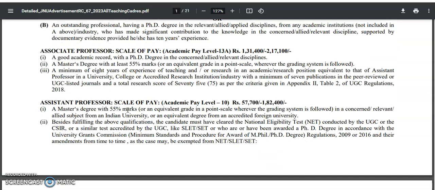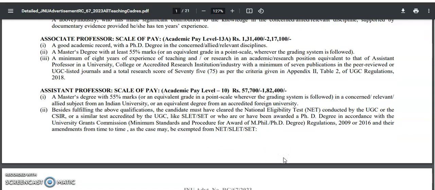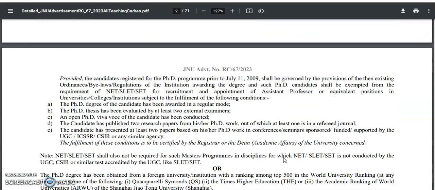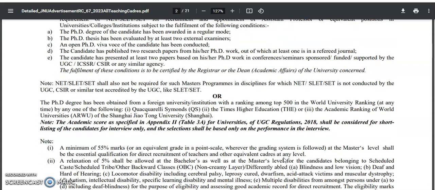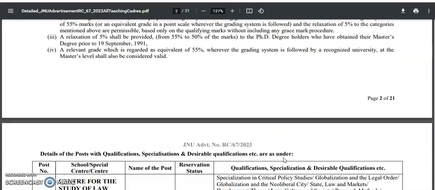Coming to the assistant professor, it is level 10, with 57,700 to 1,82,400 rupees per month. The candidate must have a PG in the relevant discipline with 55% marks, and along with that the candidate must have UGC NET or SLET or SET qualification. If you have a PhD and you are applying for assistant professor, then there is an exemption from the NET or SLET qualification.